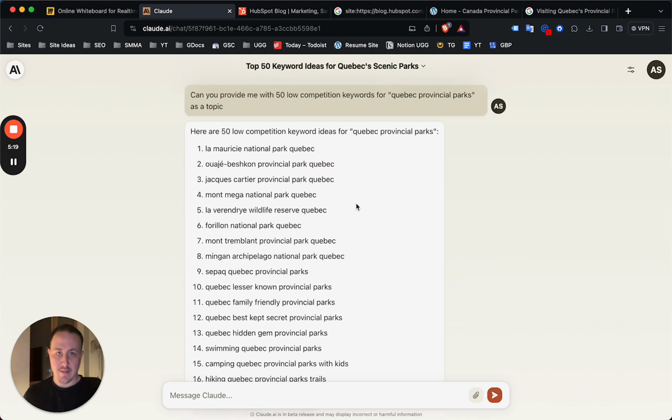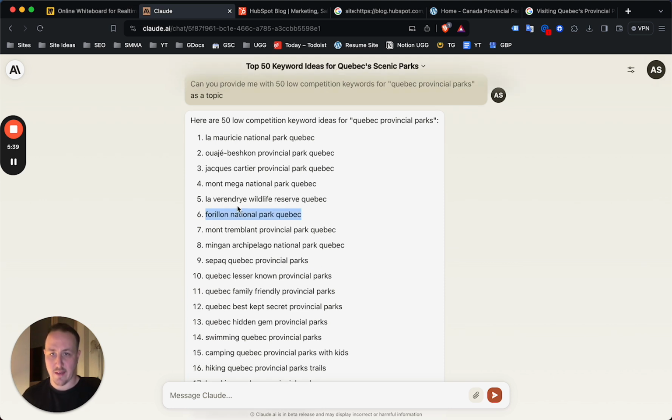Quebec Scenic Parks, was this it? Yeah. So basically what I did was I just asked Claude to give me 50 low competition keywords for Quebec provincial parks, right? Now, again, not all of these are going to be relevant, but it's going to give you a good base where you can start building out this specific topic, being Quebec provincial parks. Now, some of these, like, you're not ever going to rank for Jacques Cartier Provincial Park.